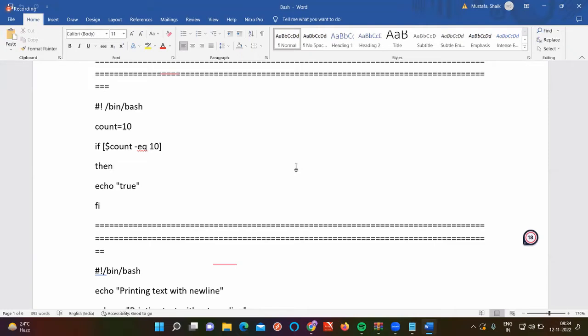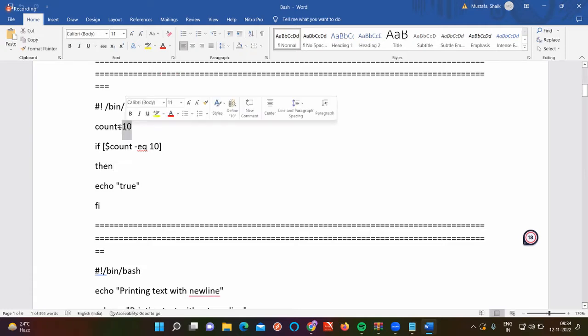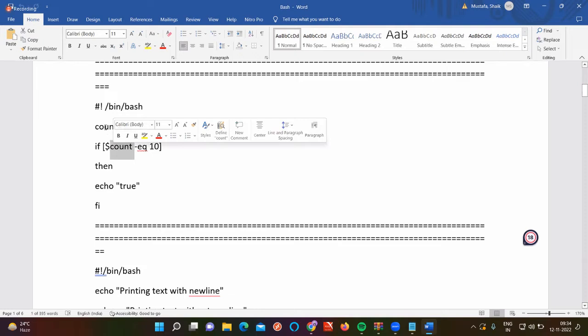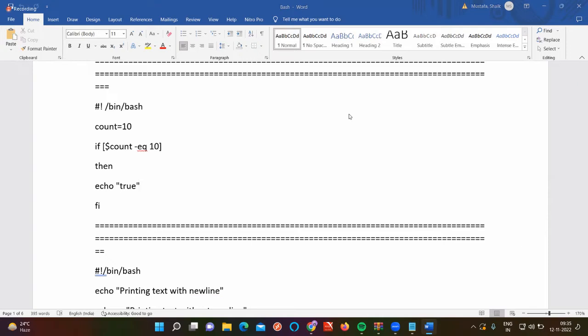For example, see here, count is equal to 10. What is the value of count? If $count means, what is the value of count here? Dollar means it is going to be a variable. So 10 equal to 10. Then we are going to print, is the statement correct or not? 10 equal to 10, so then we are going to get true. So let's try this one.